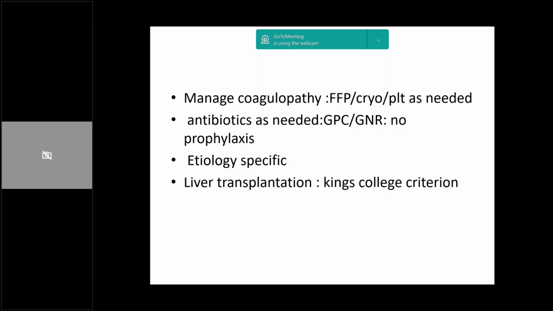For example, if you've got acetaminophen poisoning, you can give NAC, which can be given orally or IV. Orally, you can give something like 140 mg per kg, followed by 70 mg per kg in 17 doses. Then infectious conditions like HSV, you can give acyclovir.